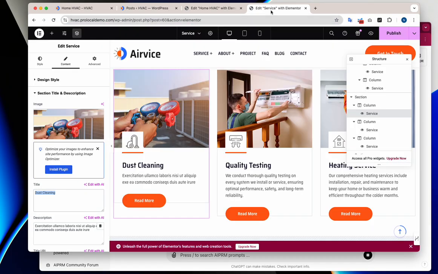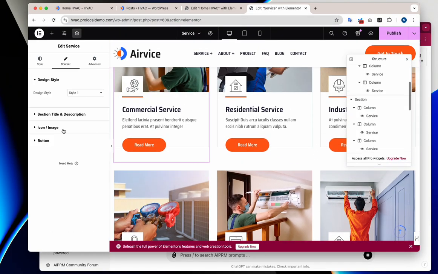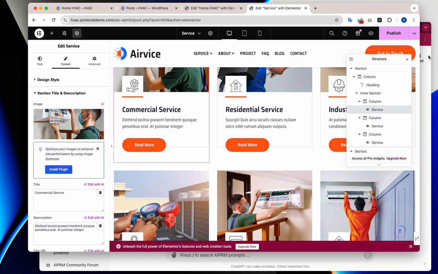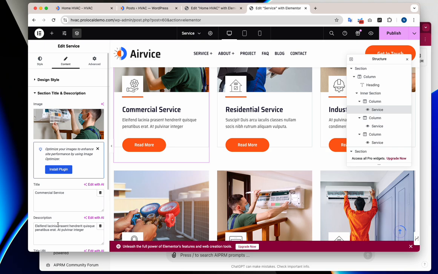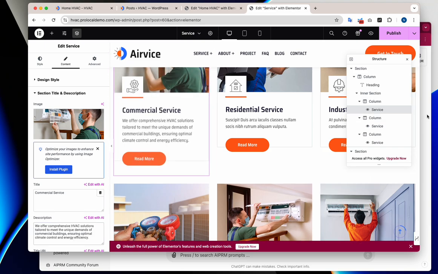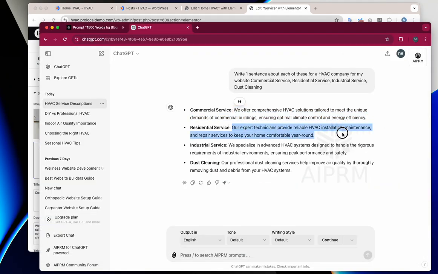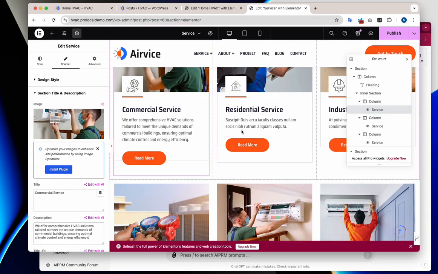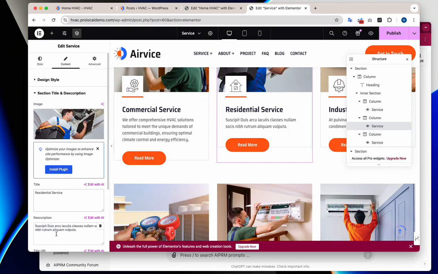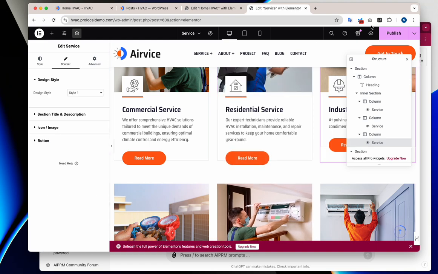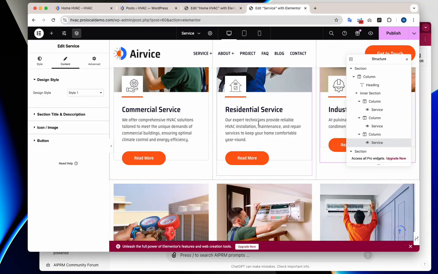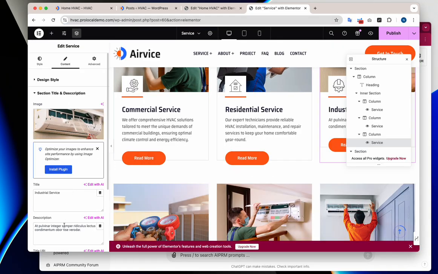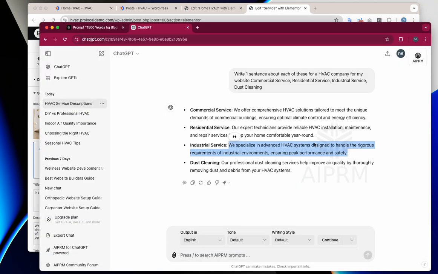Okay, should be, start with commercial. Okay, so copy these over. Commercial, residential, industrial. The final thing is dust cleaning.